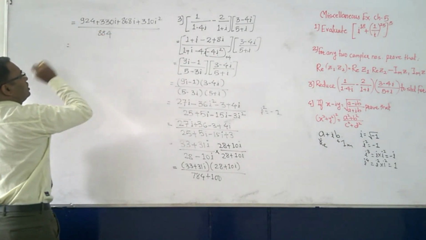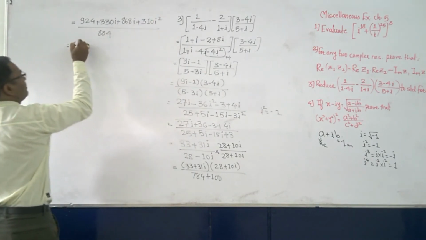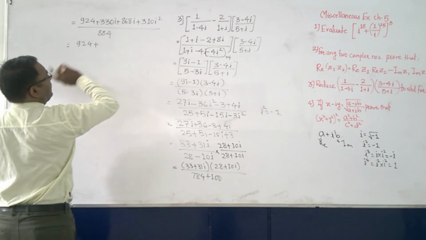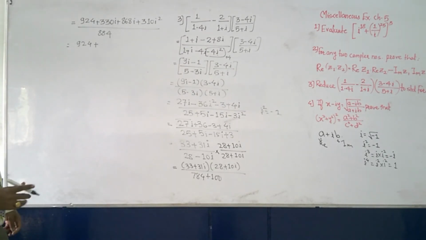884. Now if you add the real part, first of all here you will see what it will be. 924 plus 330 and 868. Okay, so 800, 900, 1000, 1100, and then 1198.